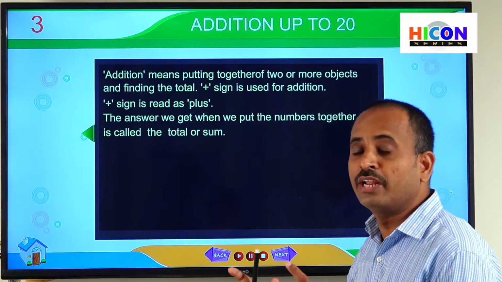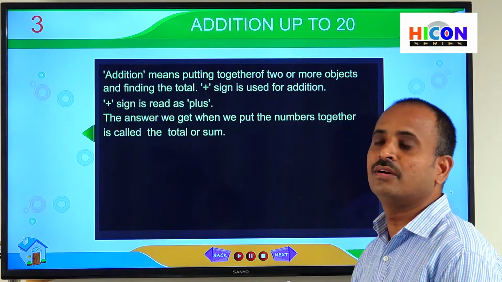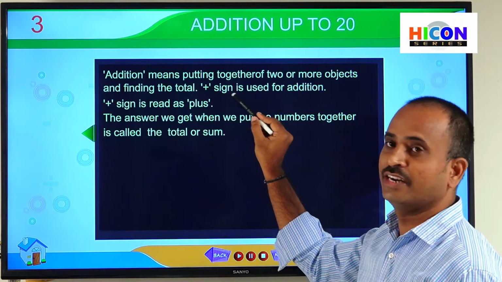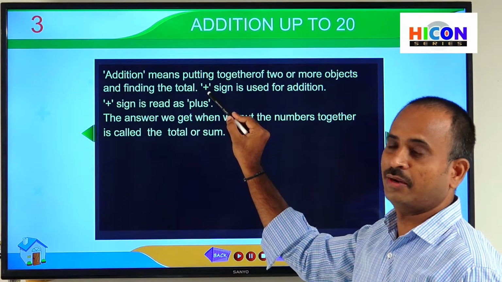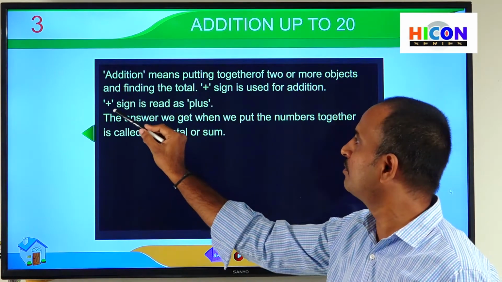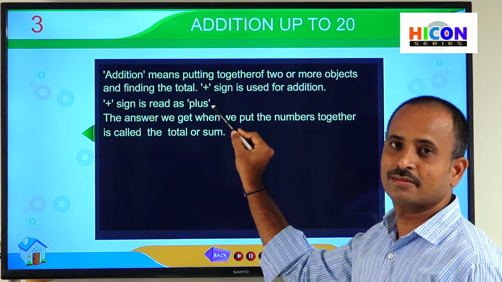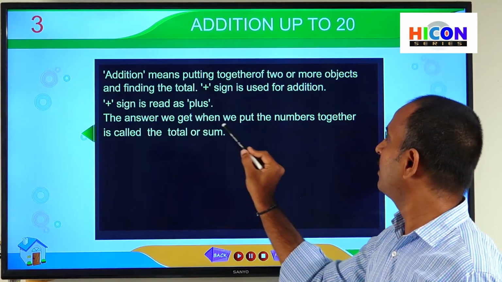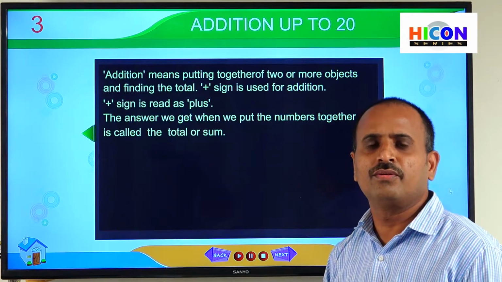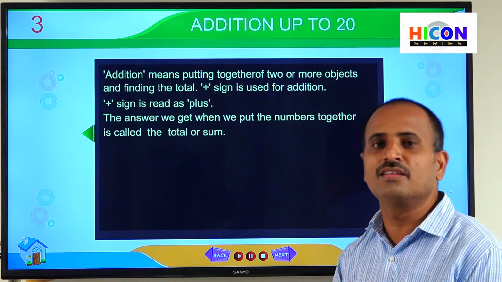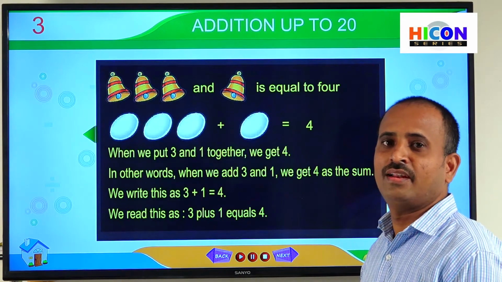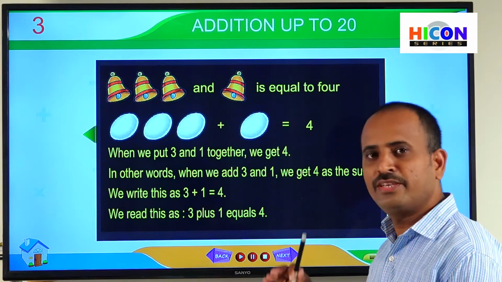The way of putting together 2 or more objects is called addition, and the symbol for addition is called plus. So we represent addition with the symbol plus, and we read this symbol as plus. The answer we get when we put the numbers together is called the sum. If we put together 2 or more objects, we will get the answer, and we call that answer the sum. Children, let us understand addition with some examples.